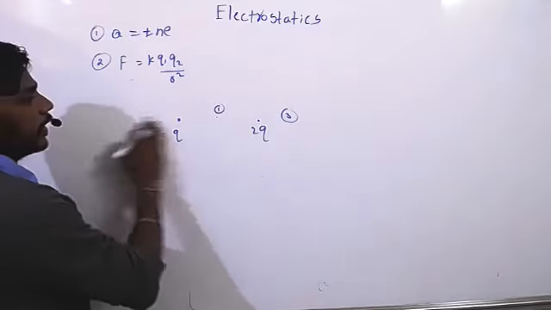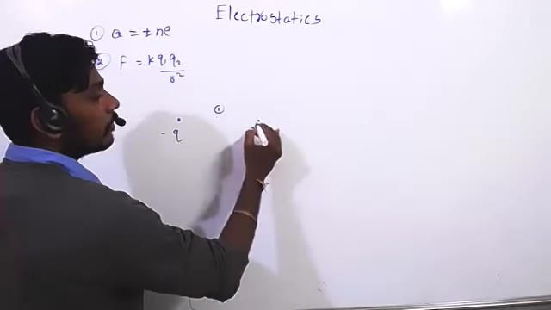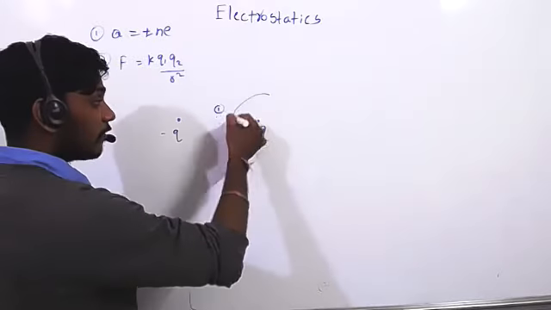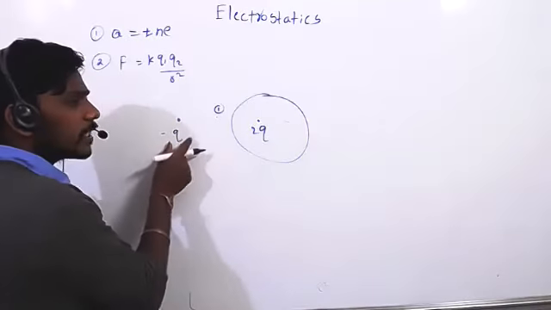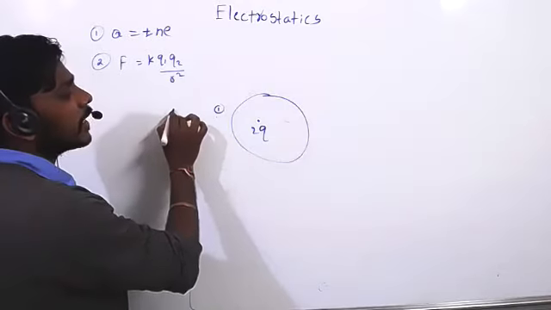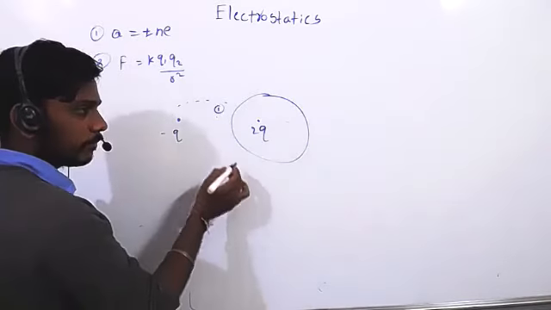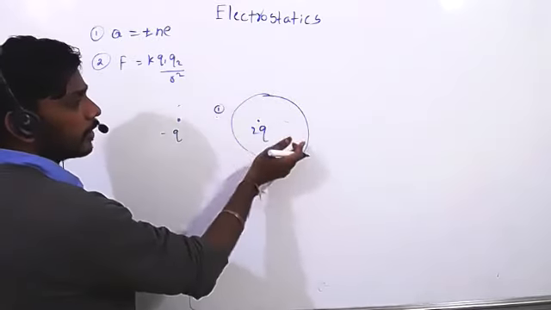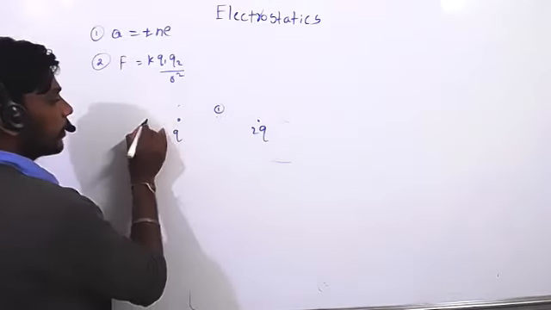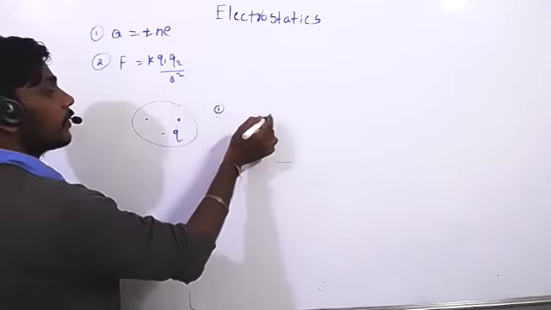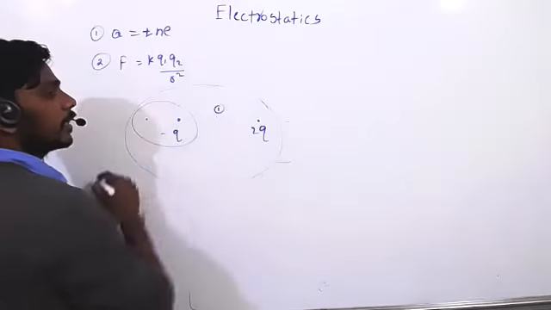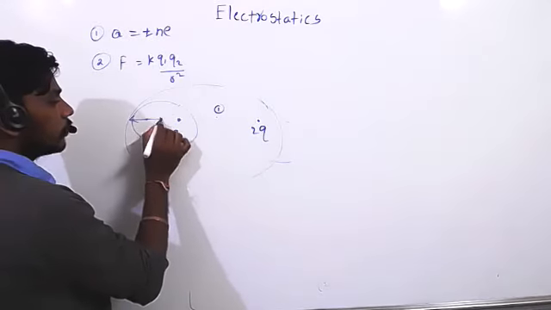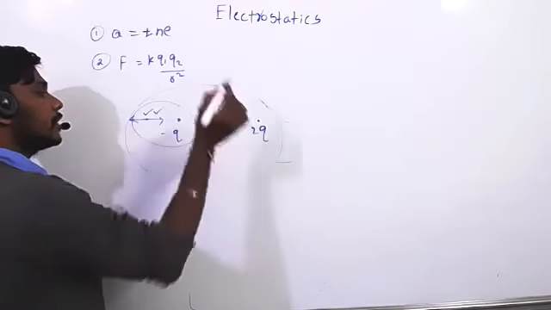Because now see, if we take here, this is a very high charge, so more charge. So field strength will be very strong. This is a small charge, so this field maybe cannot enter in this field, because a very strong field, a weak field. Maybe it can't be entered. This side if you take, this field will be like this and it is a very strong charge, so this field can enter. So due to this charge, force will act in this direction. Due to this charge, force will act in this direction. So here net force can be 0.